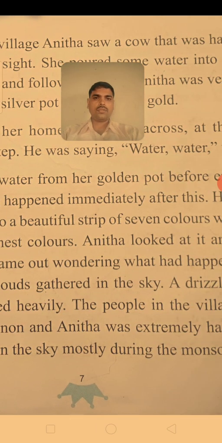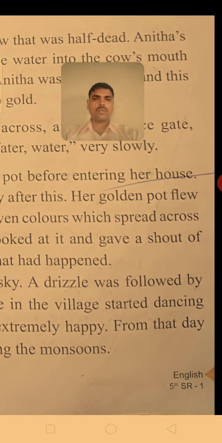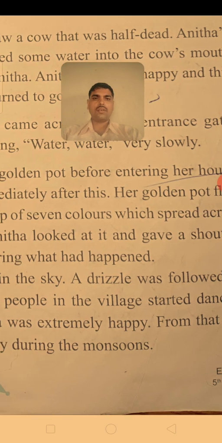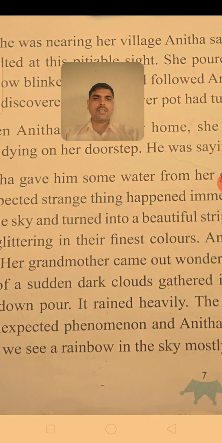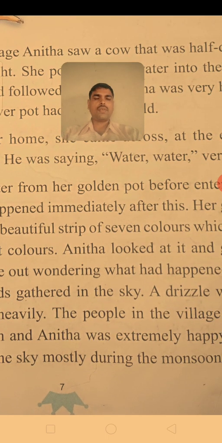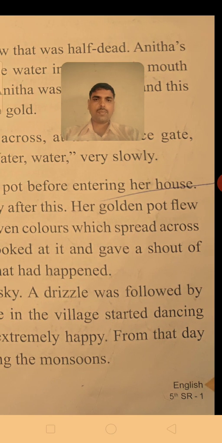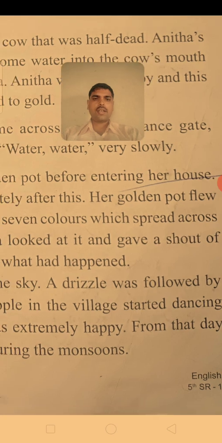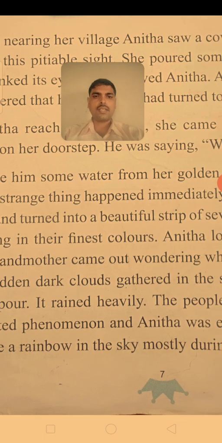An unexpected strange thing happened immediately. When she poured some water in the mouth of that beggar, her golden pot flew into the sky and turned into a beautiful strip of seven colors. It changed into a rainbow. That golden pot flew and changed into a rainbow, spread across the sky, glittering in its finest colors. Seven colors were visible there.